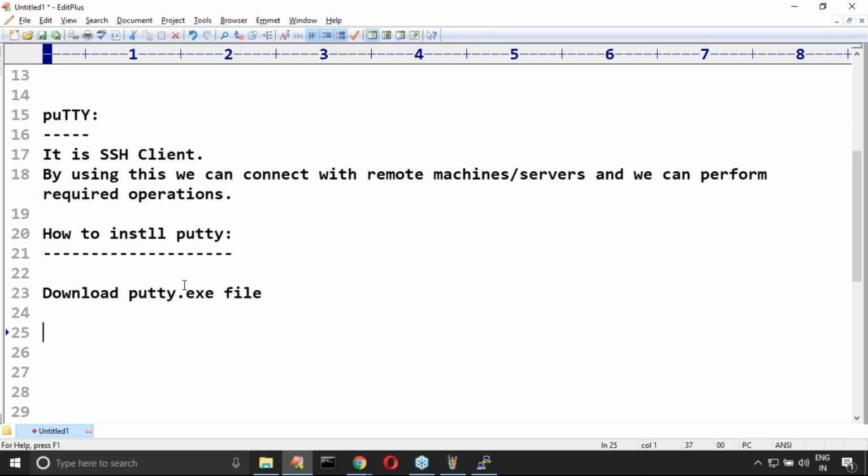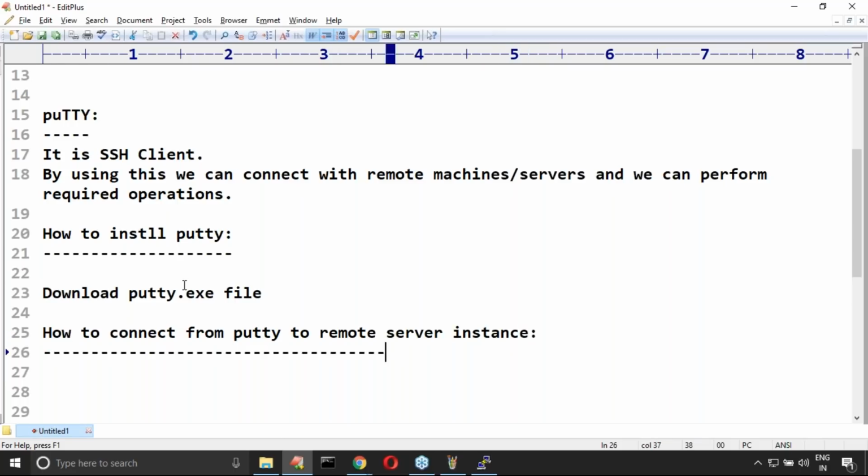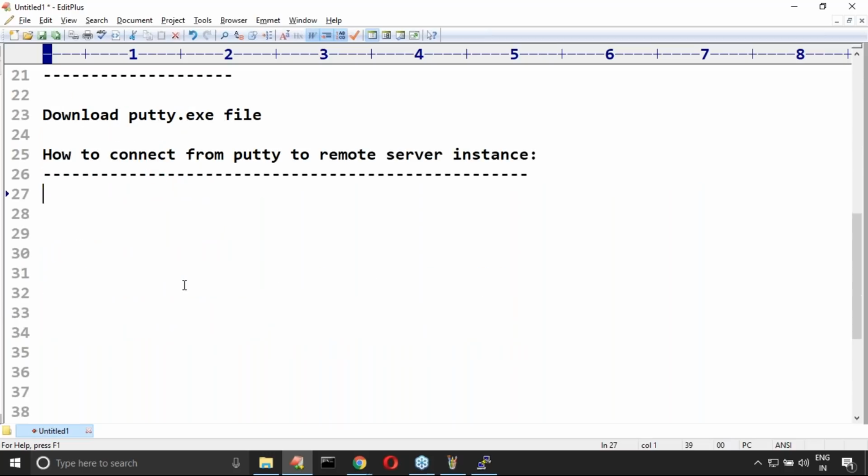Next, how to connect from PuTTY to a remote server instance? How can you do that? Take very special care about this one. Compulsorily some sort of authentication must be required. SSH authentication must be required.